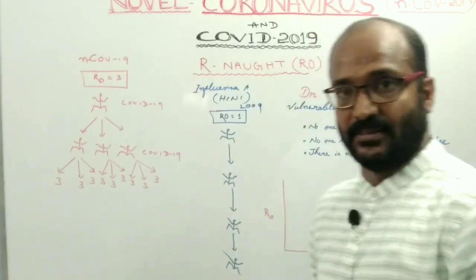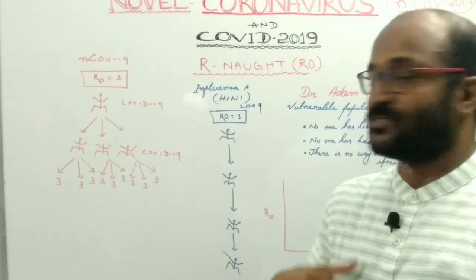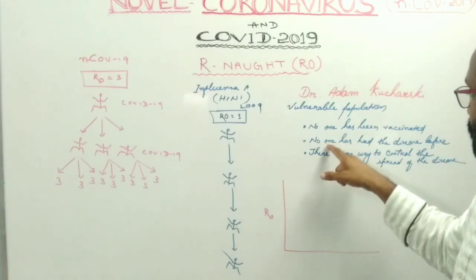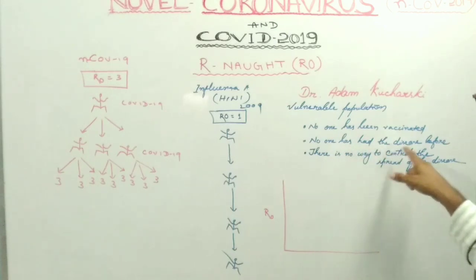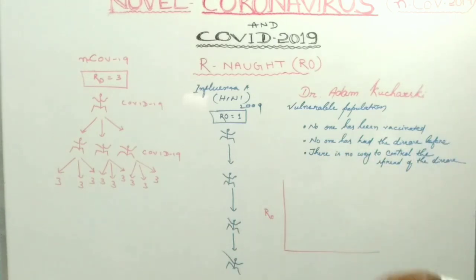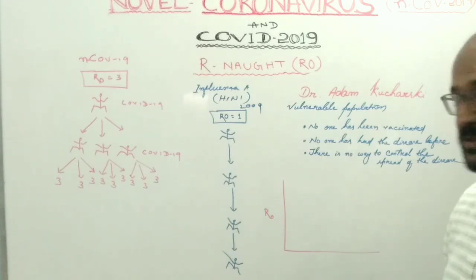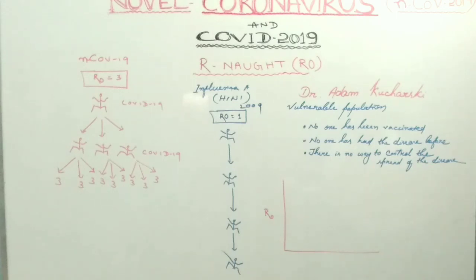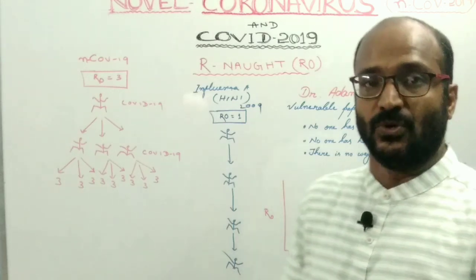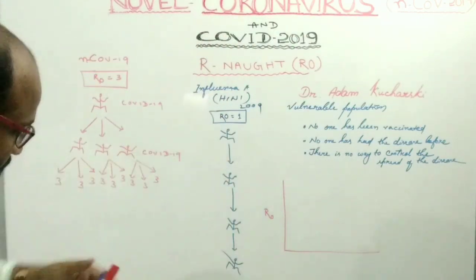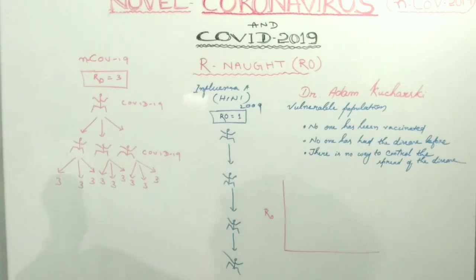There is no vaccine; the preparation of the vaccine is undergoing. Second, no one has had the disease before, so it is a new thing. And the third is there is no way to control the spread of the disease. So in this condition, the R0 value is applicable.